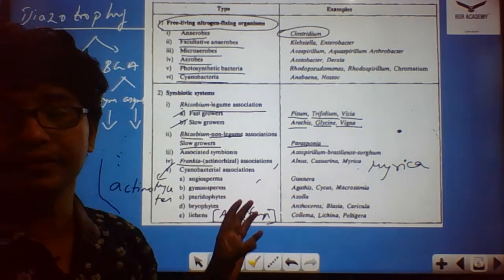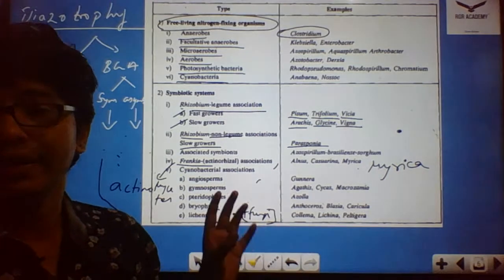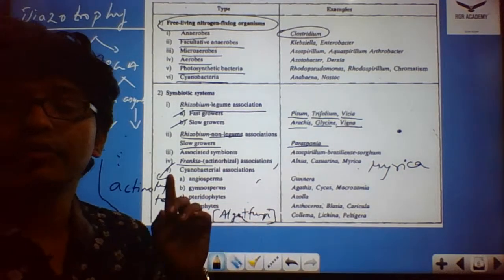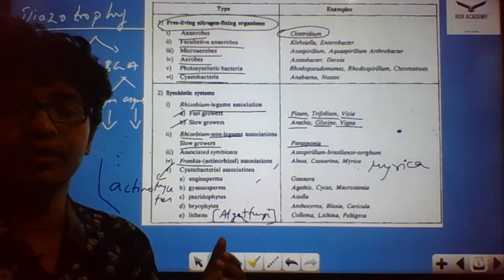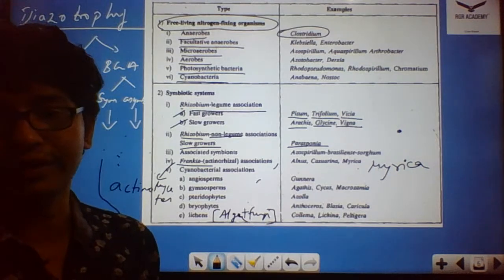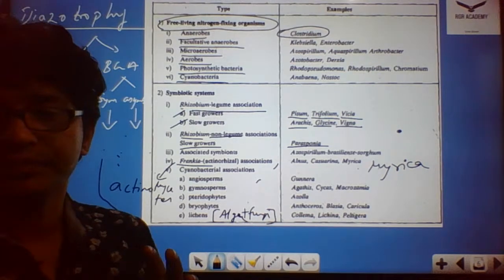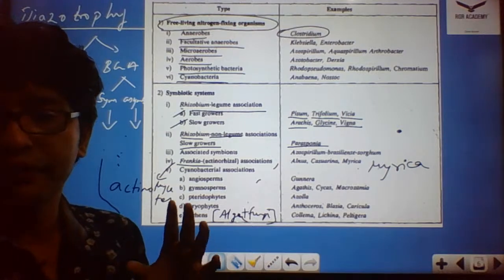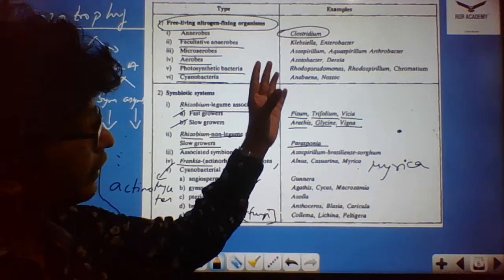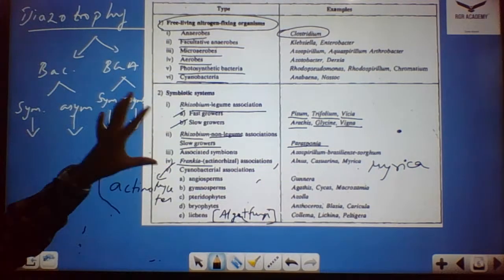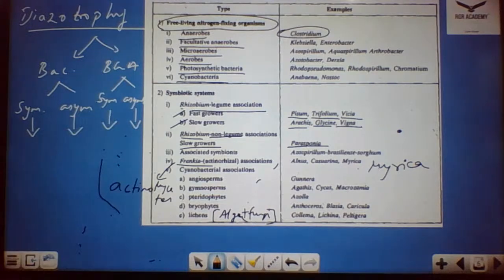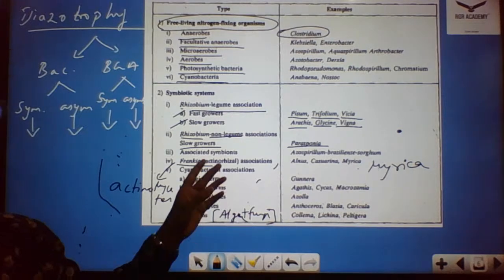So why I'm showing this slide and giving examples is that from this area you get a question from the symbiotic. They give 4 options. They'll ask you to identify whether the following is symbiotic or asymbiotic, right? So you can get this type of question from this area. Okay, so you are clear with this part, that is the symbiotic and asymbiotic mode of nutrition. Fine, we're done with this part.